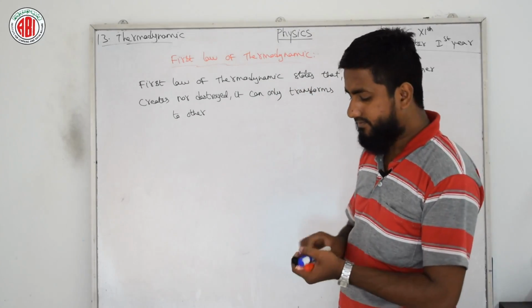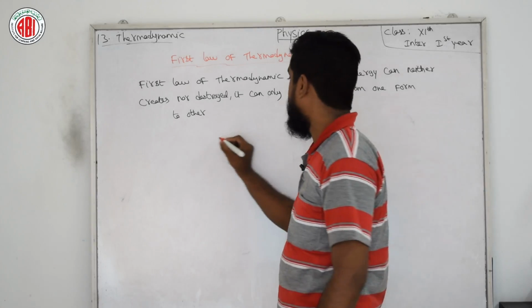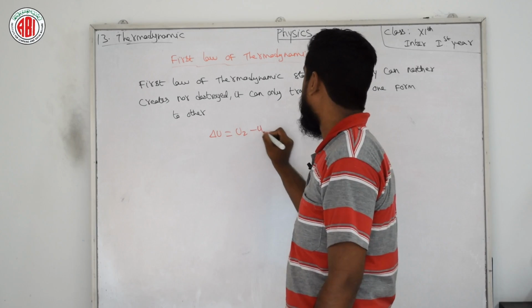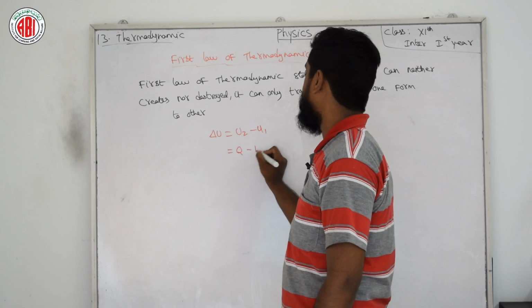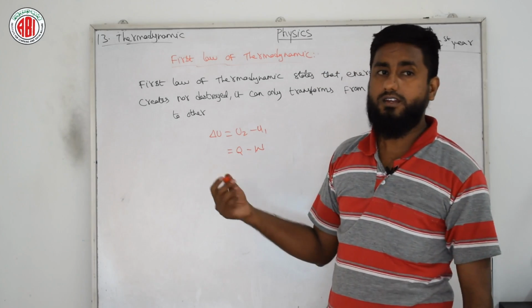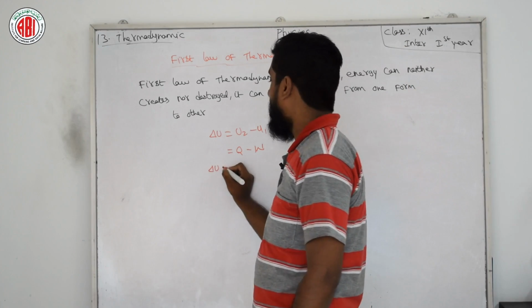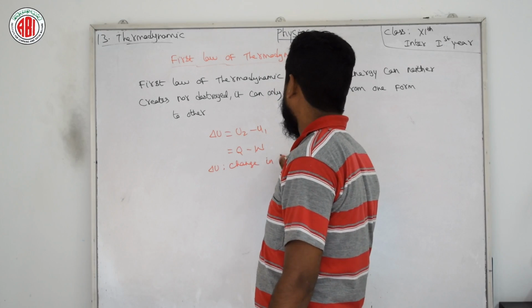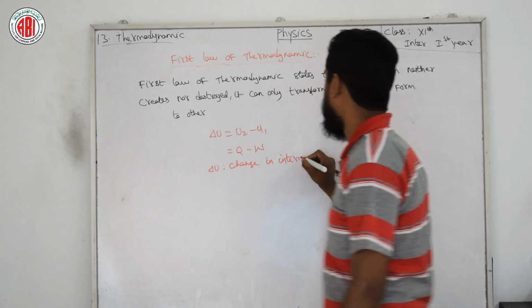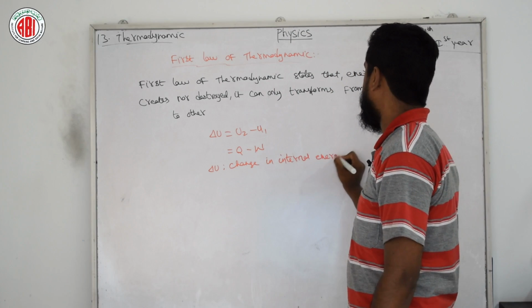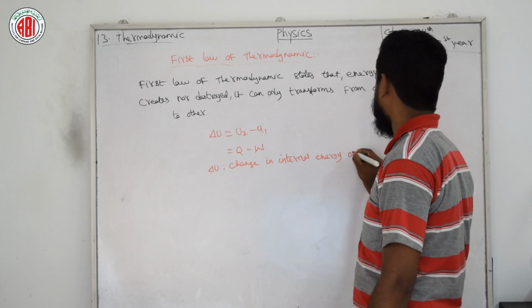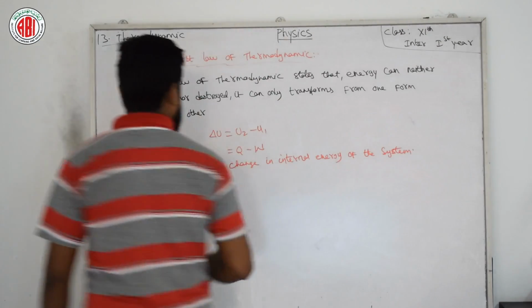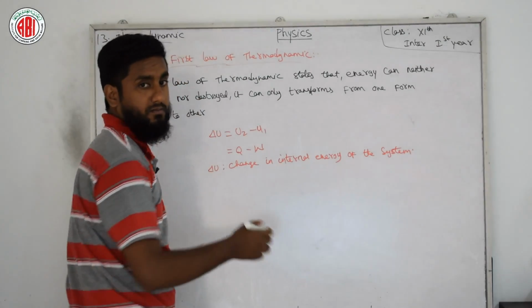So we have a formula: delta U is equal to U2 minus U1, which equals Q minus W, where W is the work done. Here delta U is the change in internal energy of the system. You need to write the complete term "system", and this is very important while defining the first law of thermodynamics.